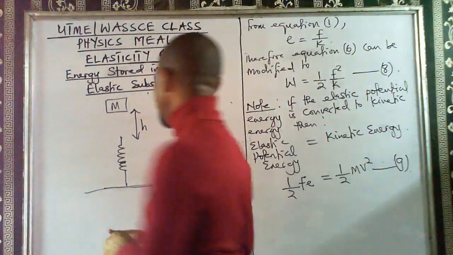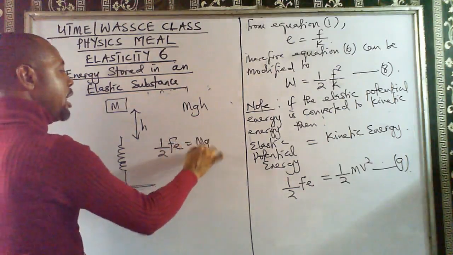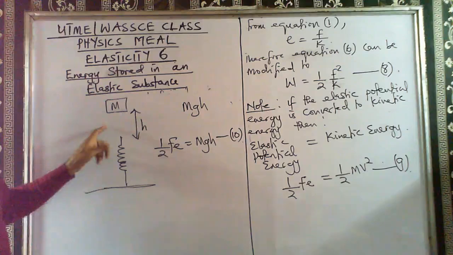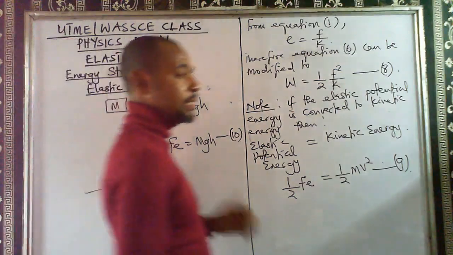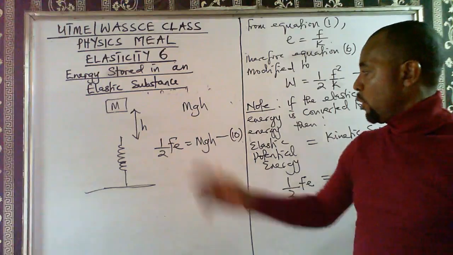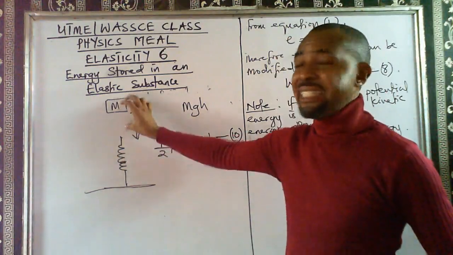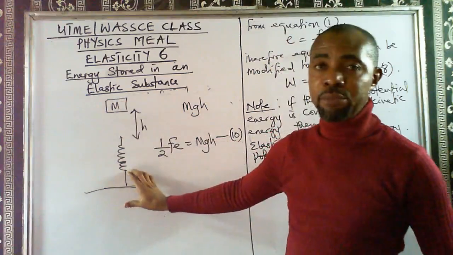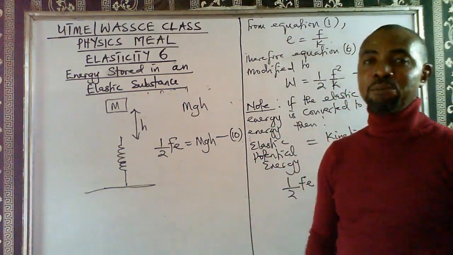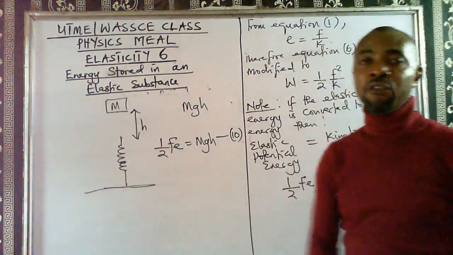And in such a case, we can say that the energy stored in a spring, which is half Fe, is equal to what? Mgh. And that will give us maybe equation 10 in a case like this. Do you see that now? In a case like this, we can have an equation to solve a problem like this, because here this body has potential energy, and it is this potential energy of this body that will compress the spring, right? And the energy required to compress the spring is the energy stored in the spring, which is elastic potential energy. That means this elastic potential energy is equal to the potential energy of this body.